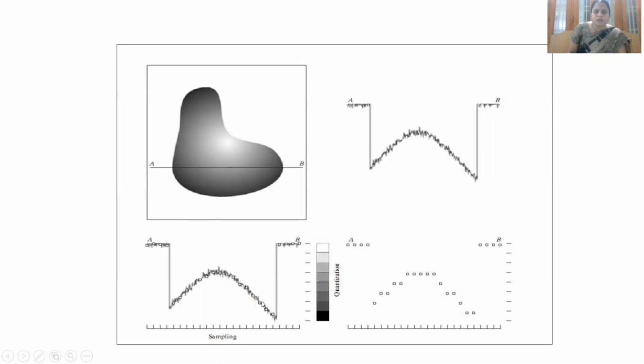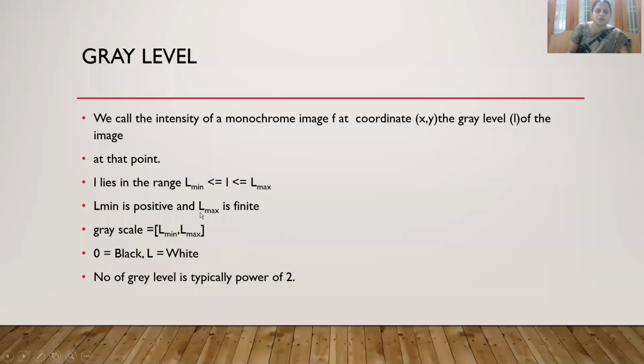So the structure of the graph is like this. The same points are noted here also and here also. So that is the discrete image or digital image. Now we'll speak about gray level. For a monochrome image, there are two types of image. One is monochrome, that is a black and white image, and another one is a color image.